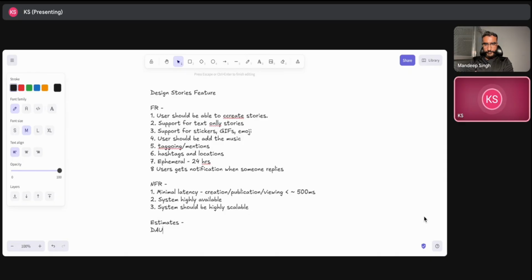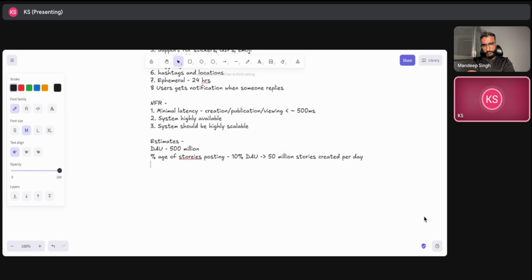I'm taking into account that something like Instagram has around 500 million daily active users. And for the percentage of users posting stories, let's take something around 10%. If 10% of daily active users post stories, that is around 50 million stories created per day. If one user posts one story per day on average, that will be the number.